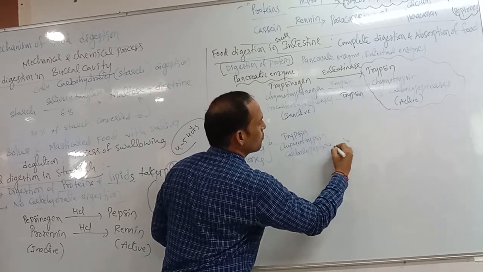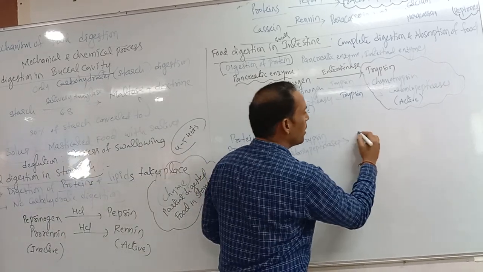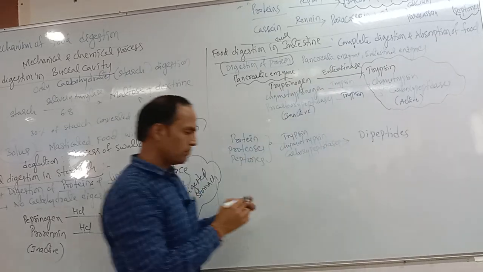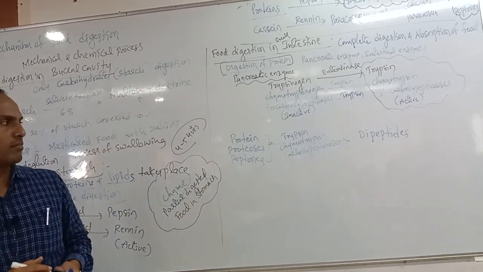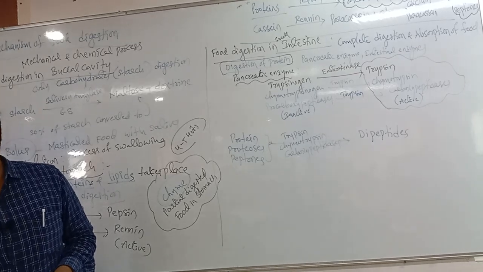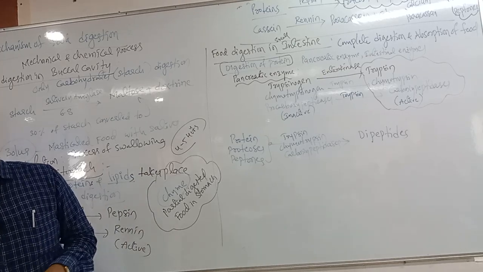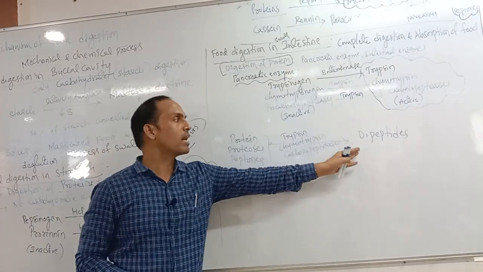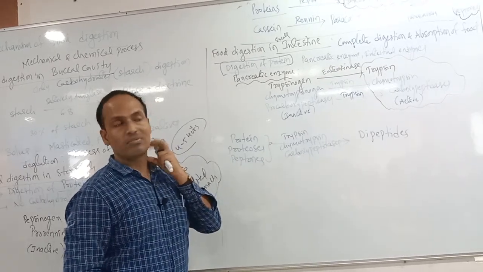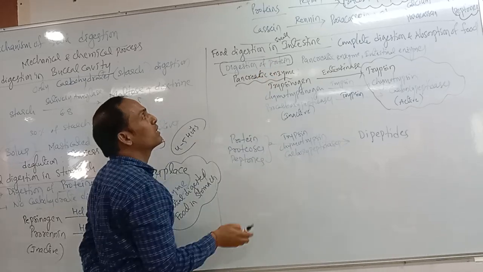Finally, they will convert it into dipeptides. See, even pancreatic enzymes do not digest the proteins completely; they digest only partially. It will be converted into dipeptides. So these are the pancreatic enzymes involved in the digestion of protein.